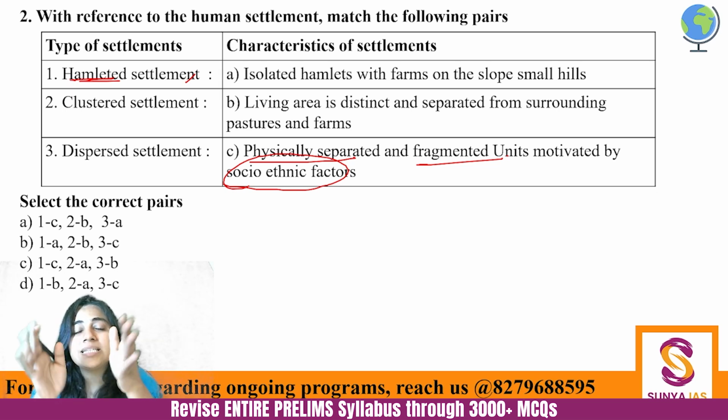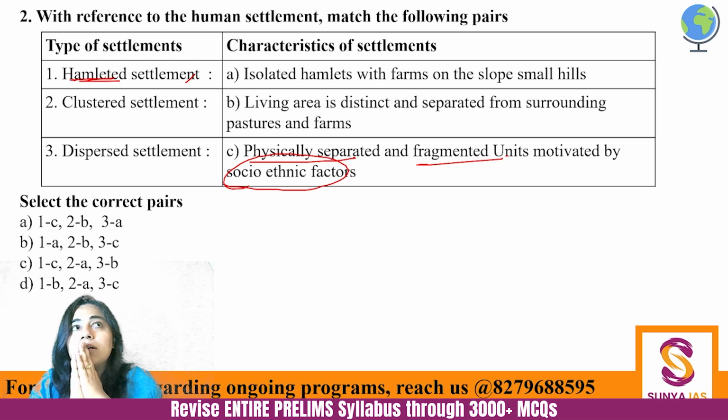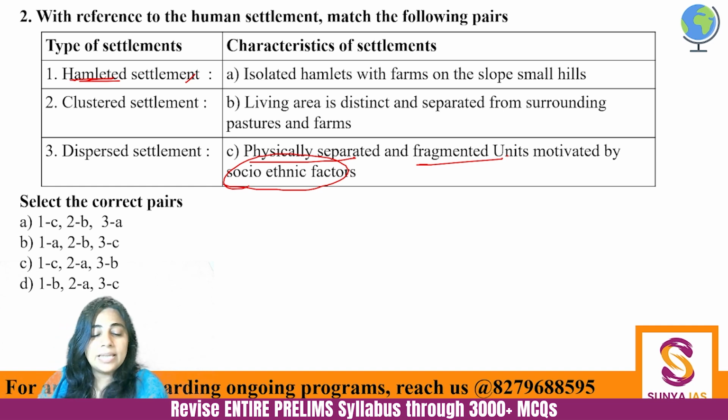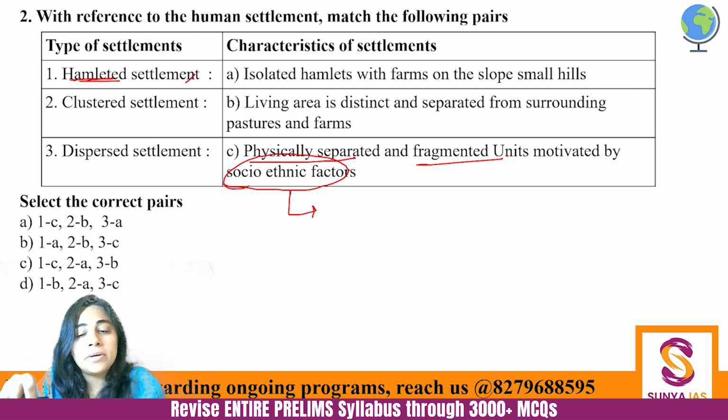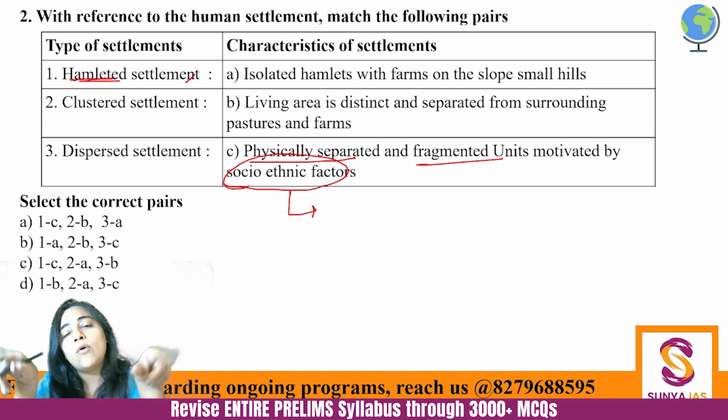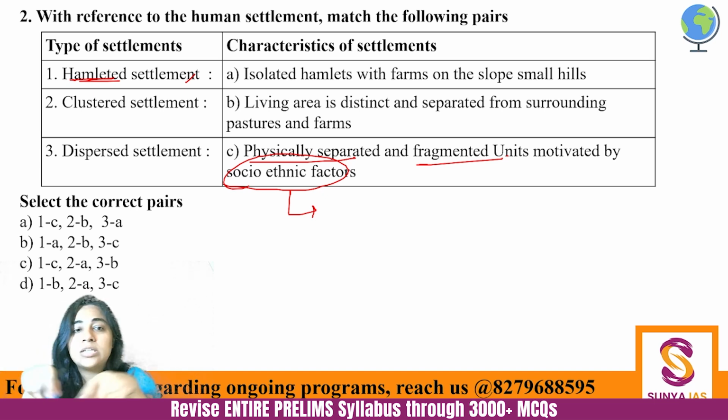So it's basically similar people living in small fragmented areas. For example, I'll give you an example. There is a village. Now, a village can be a hamlet also, but not all villages are hamlets, because some villages will have people living from all walks of life also, from various socio-cultural identities also.